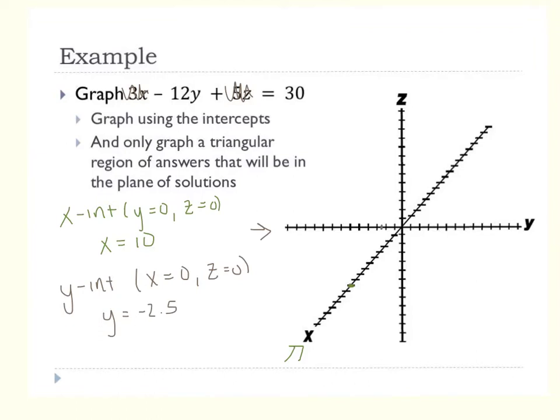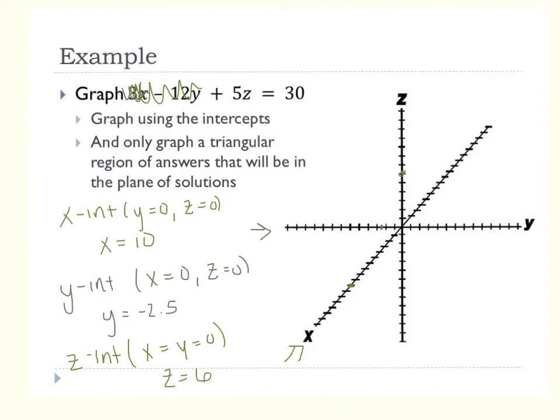Okay, and then I want to find my z-intercept, in which case I know that x and y are both 0. So if x and y are 0, then I'm going to get z equals about 6. Alright, so 2, 3, 4, which puts us up here.